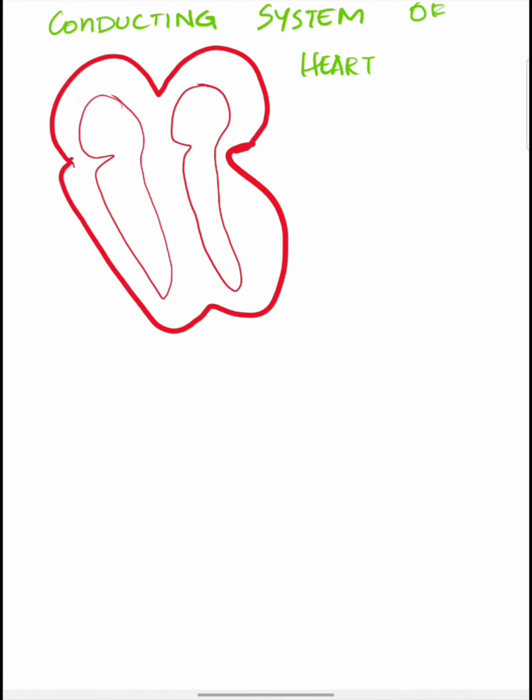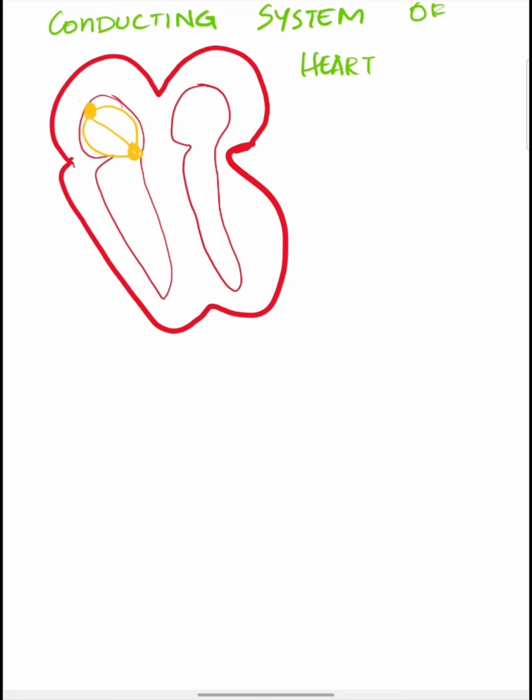We are going to see about the conducting system of the heart. It begins at the right atrium in the top right corner as the sinoatrial node, and it is connected to the AV node via internodal pathways, which are three in number: anterior, posterior and middle.